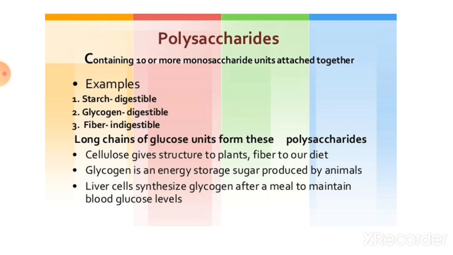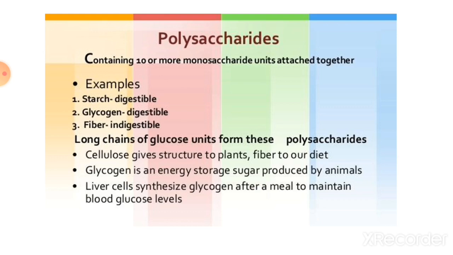Glycogen is also a digestible sugar, but fiber is not digestible, it is an indigestible sugar. Long chains of glucose units form these polysaccharides. Cellulose gives structure to plants, fiber to our diet. Then glycogen is an energy storage sugar produced by animals.